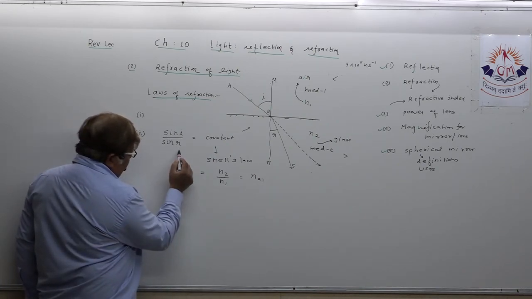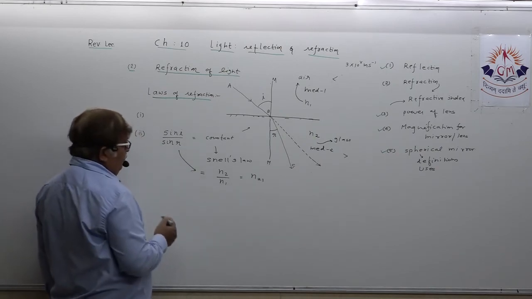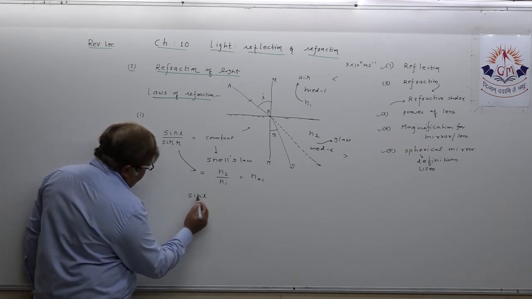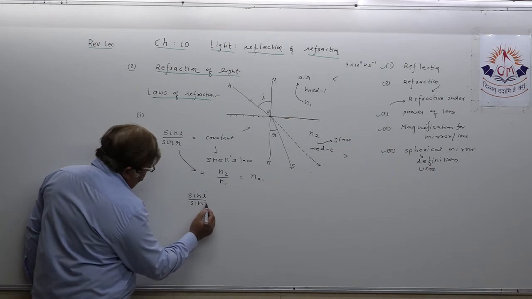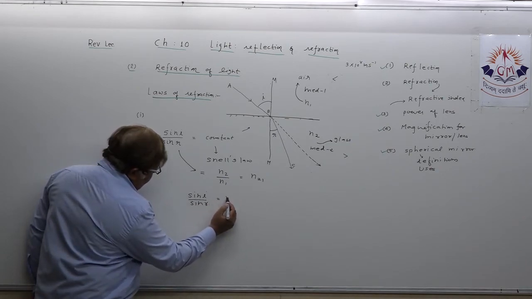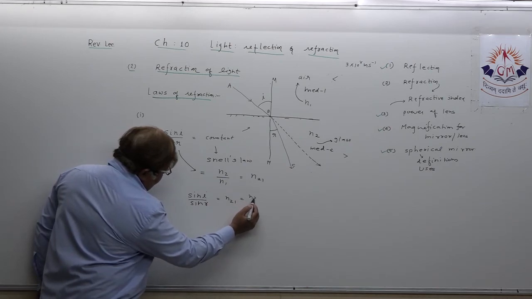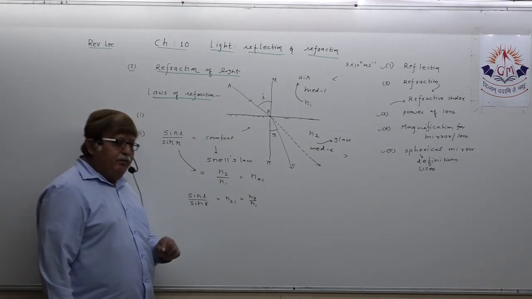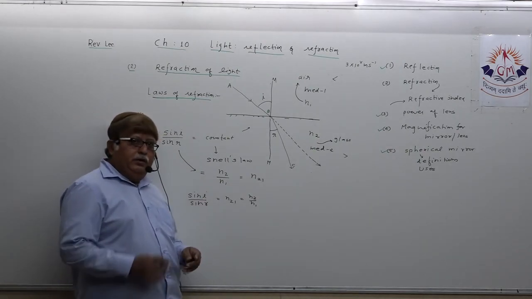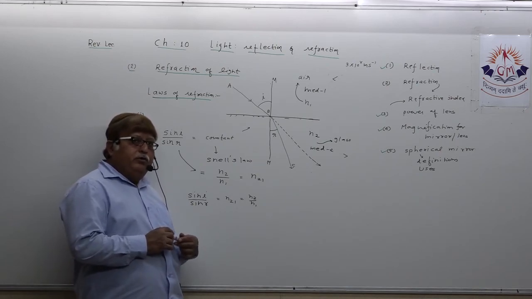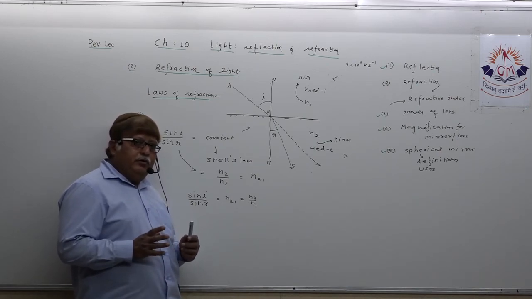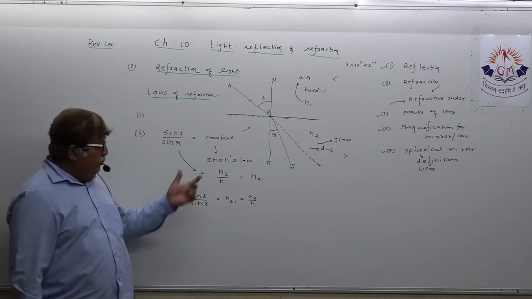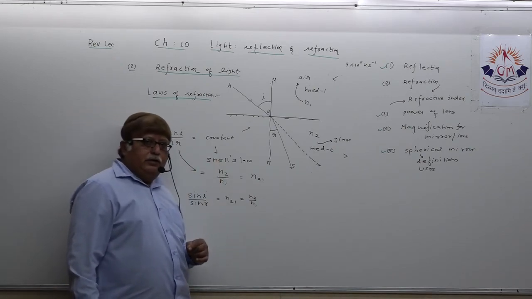This needs to be related because it is going to be very useful when you solve numericals. What you got? sin i upon sin r equal to n21 equal to n2 upon n1. How this is going to be useful, that we will discuss in our next lecture when we are going to solve some numericals based on refractive index. You understood this, but this you need to mention when you write the second law of refraction.